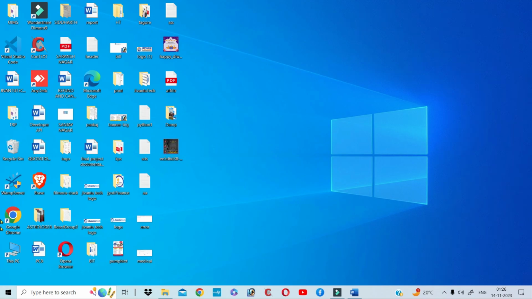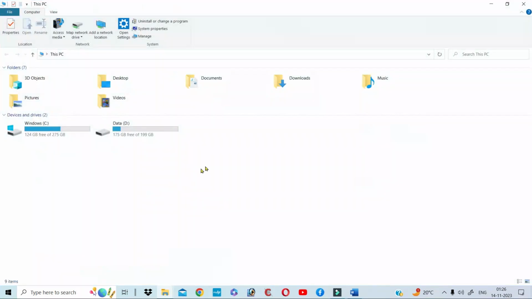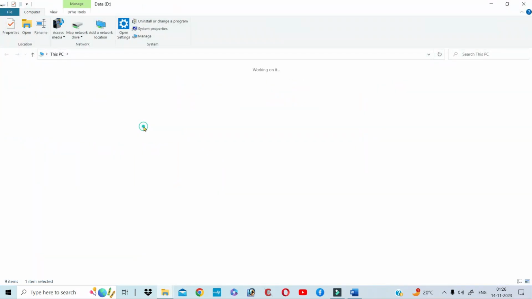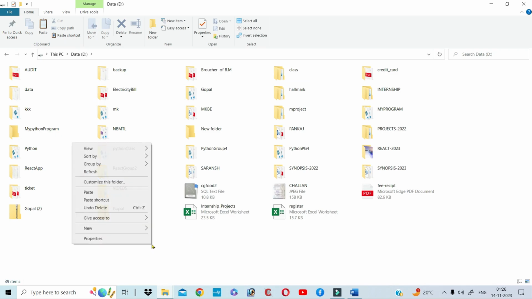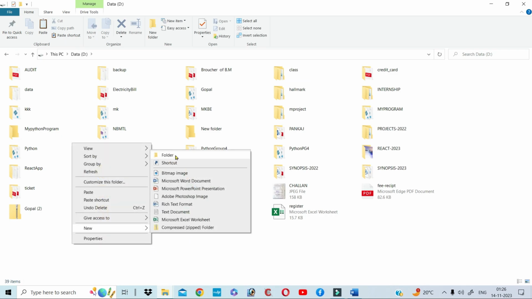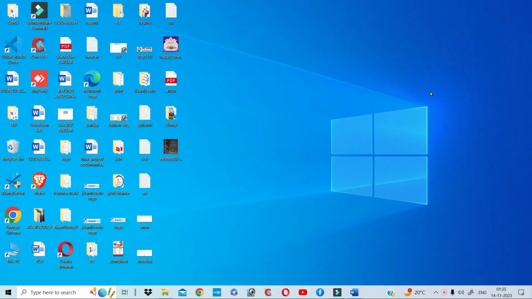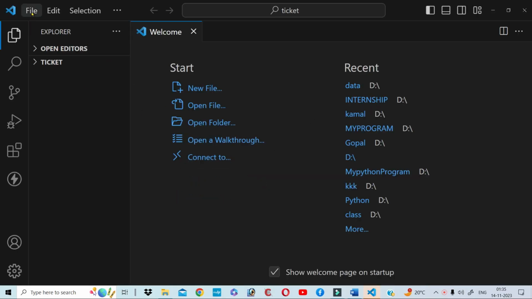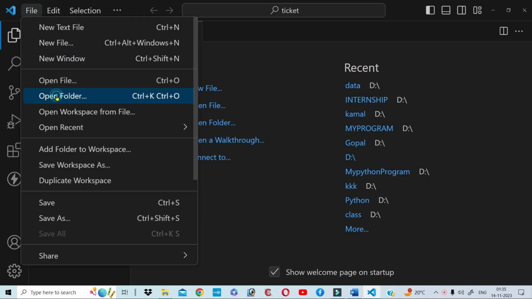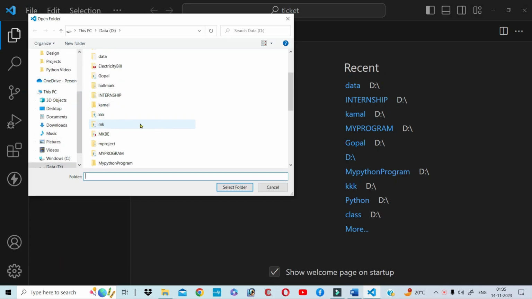Now you need to create a folder anywhere in any directory. Suppose I create a folder by the name Komal and close it. Click on VS Code to open it, go to the top on File, Open Folder, select Komal, open.